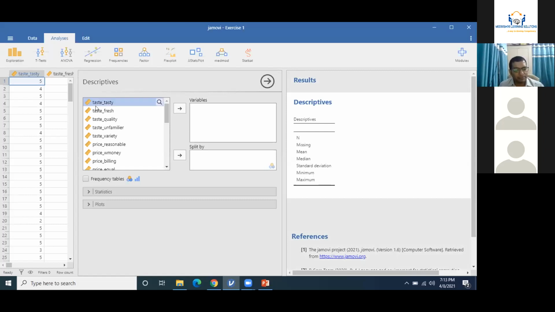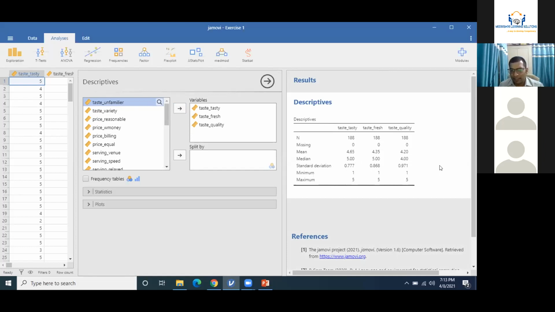So I simply select these 3, 4, 5 variables, these first 3 variables, and shift them to the variables box. On the right hand side, you can see the sample size of 188. Missing values are 0. Mean is 4.65, 4.35. Median is this. Standard deviation is this. Minimum value is 1 and maximum value is 5.